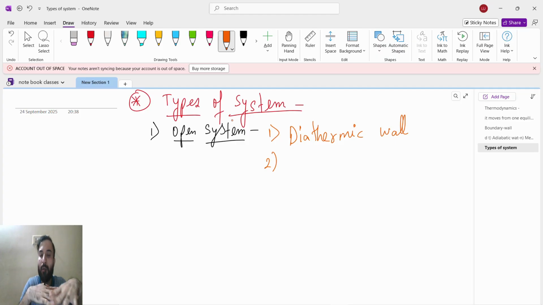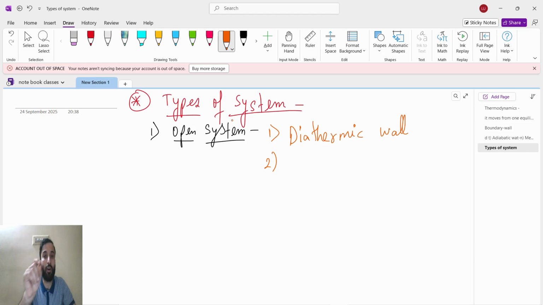Okay, system is open and we have a diathermic wall, so what will happen? The heat can transfer.